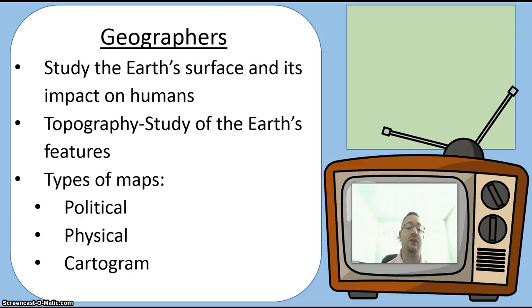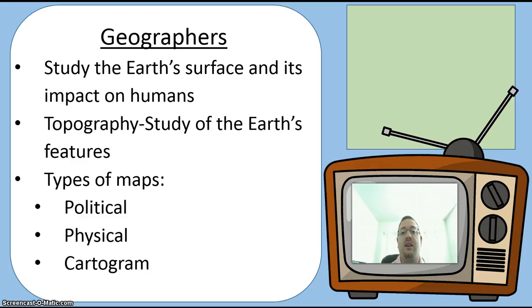Geographers are going to use many different kinds of maps. The three types of maps you really need to worry about are political maps. That's a map that's going to include capital cities, borders of countries, other major cities, things like that. Then you have a physical map. A physical map will include all that too, but it's also going to show those geographic features. If there's mountains, it'll have the mountains on there. If there's a desert, it'll have the desert on there. That's a physical map. And then, last but not least, you have a cartogram.